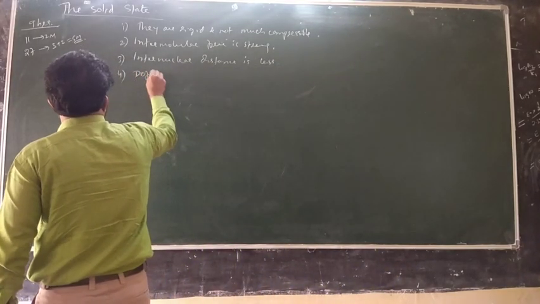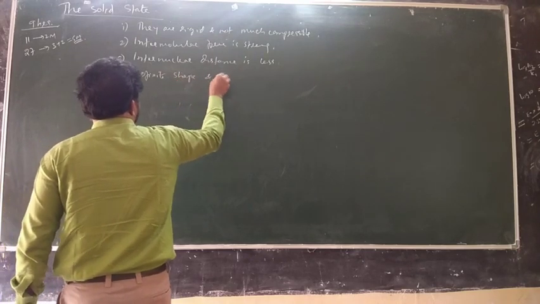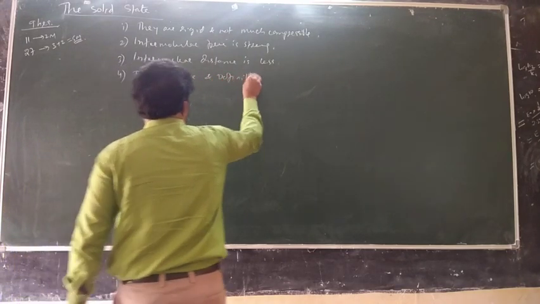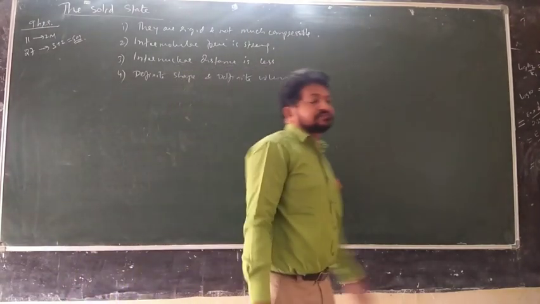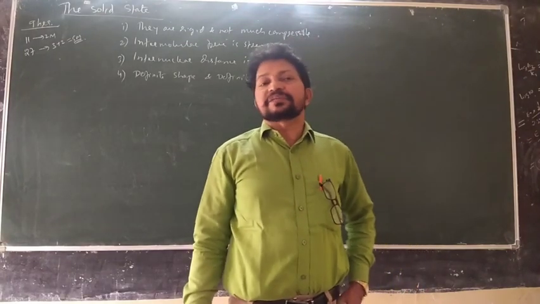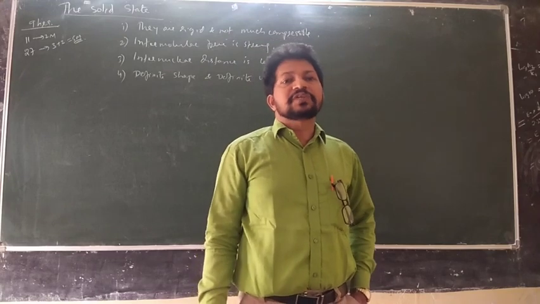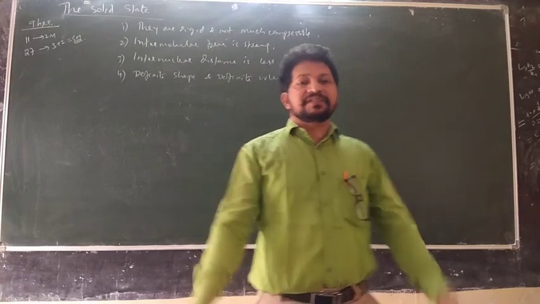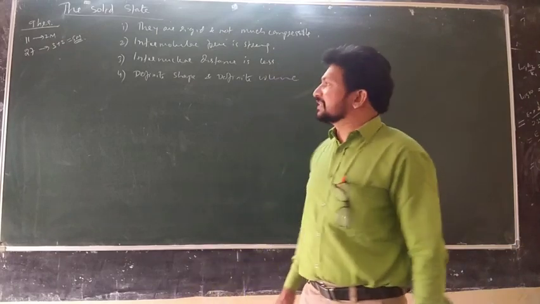Definite shape and definite volume. See, gases and liquids: gases have no definite shape and no definite volume. Liquids have volume, but will take the shape of the vessel where you are keeping the liquid.